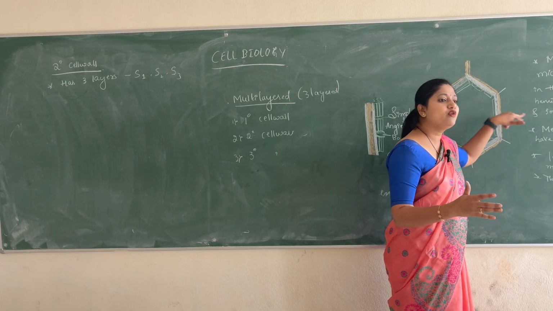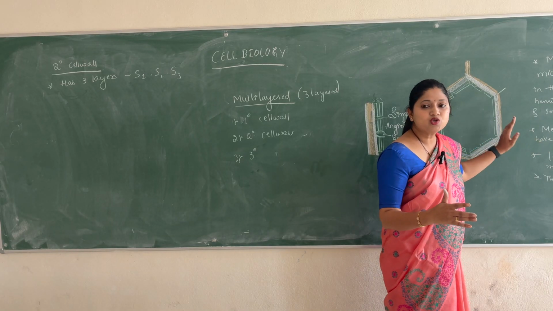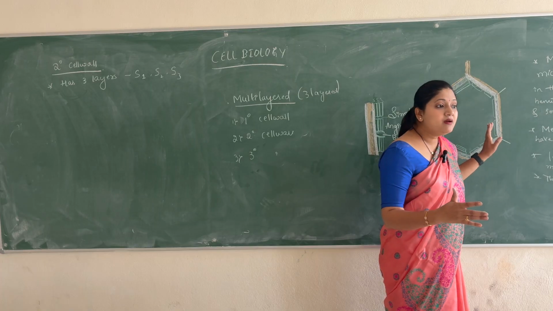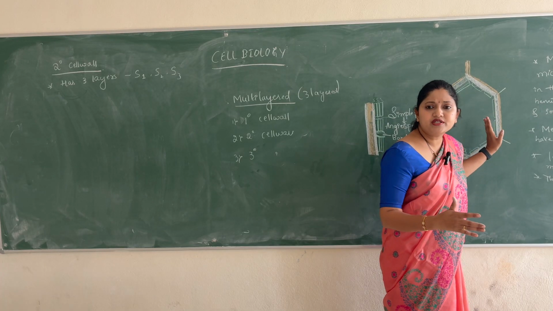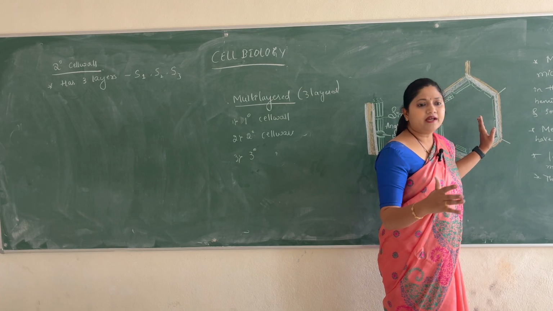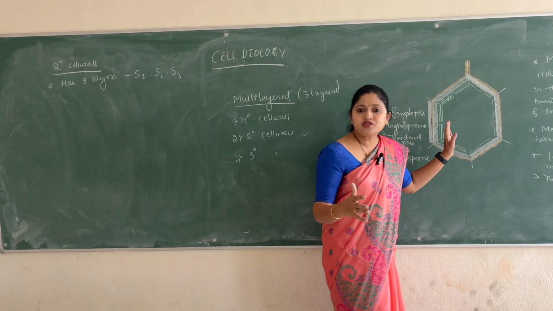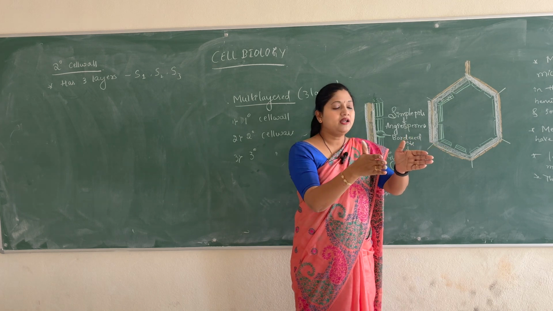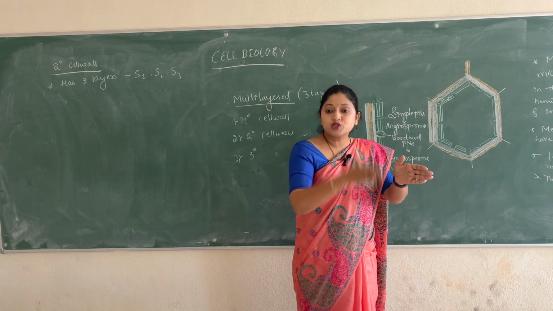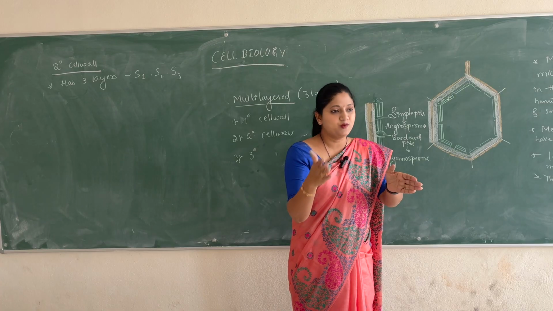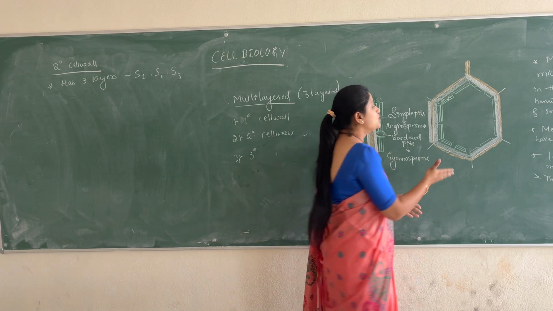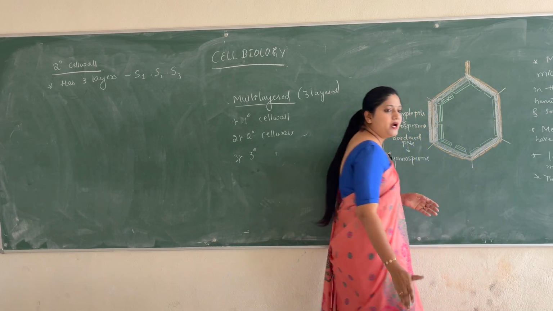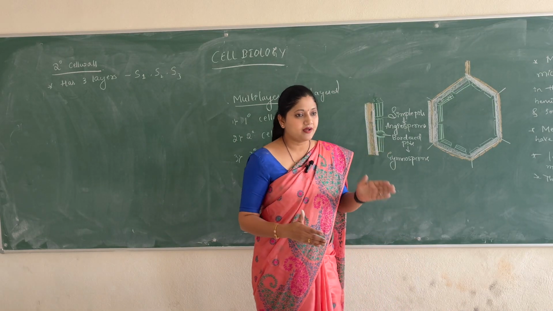But secondary and tertiary cell walls are very rigid, so plasmodesmata cannot move through them. There should be some opening for them to move through, so through the pits the plasmodesmata connections will be piercing.